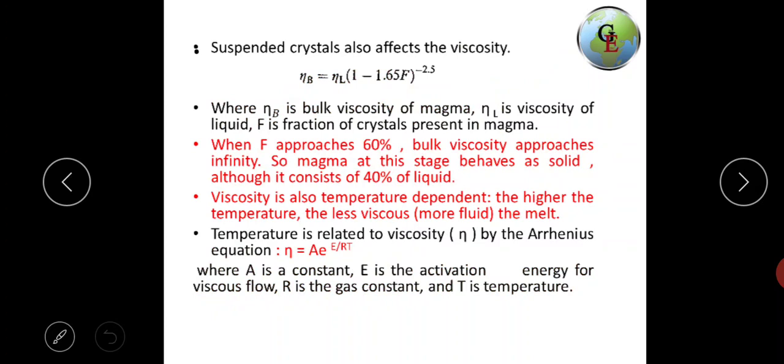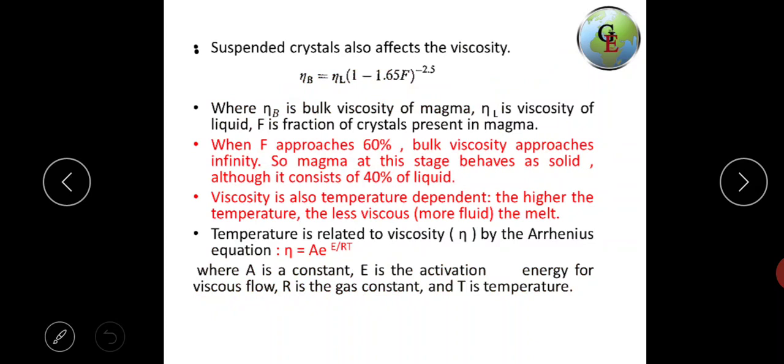Suspended crystals also affect the viscosity. We can give the formula: η_B = η_L (1 − 1.65F)^(−2.5), where η_B is the bulk viscosity of magma, η_L is the viscosity of the liquid, and F is the fraction of crystals present in the magma. When F approaches 60%, the bulk viscosity approaches infinity. So the magma at this stage behaves as a solid, although it consists of 40% liquid.